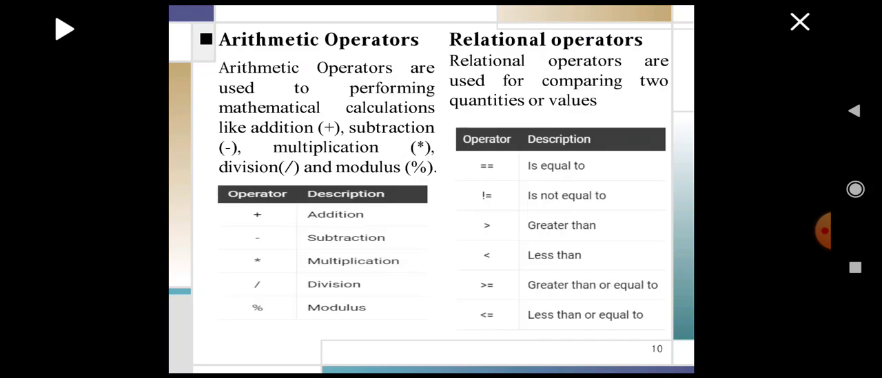special operators. We'll start with arithmetic operators, which are used to perform mathematical calculations like addition, subtraction, multiplication, division and modulus. Whereas relational operators are used for comparing two quantities or values. Some of the relational operators are is equal to, is not equal to, greater than, less than, greater than or equal to, less than or equal to.